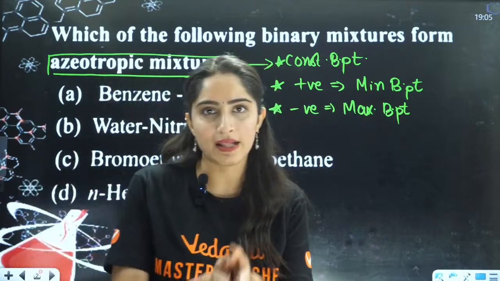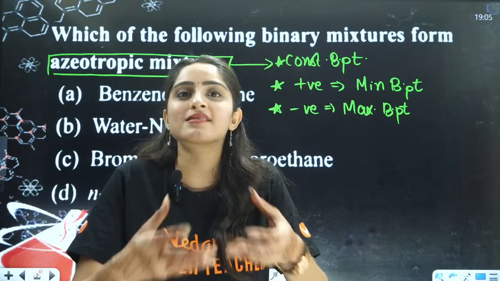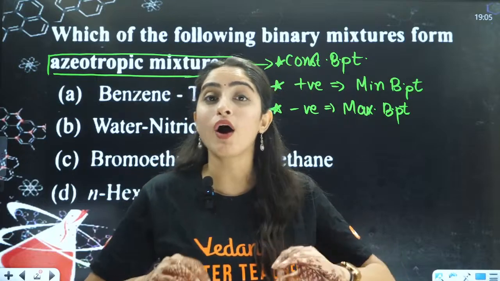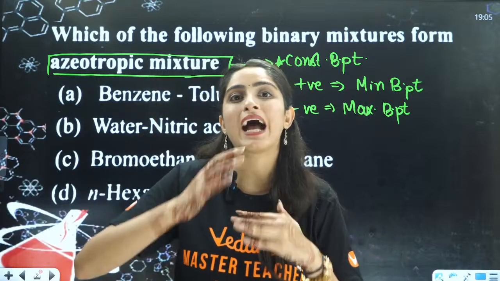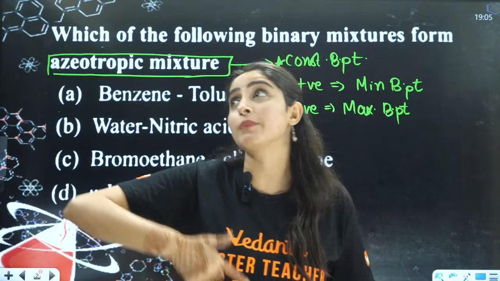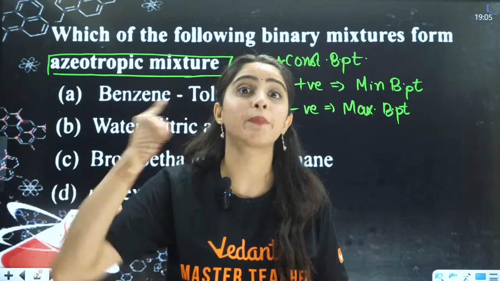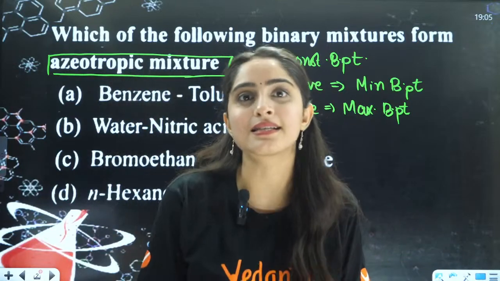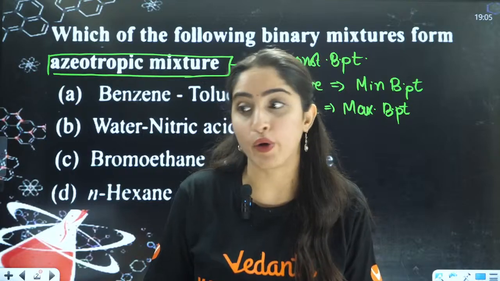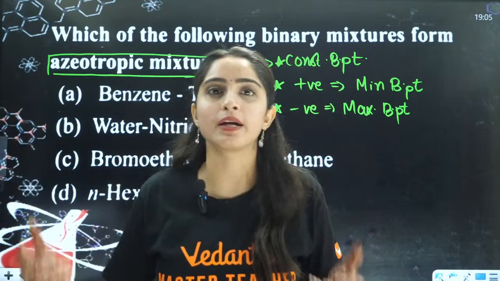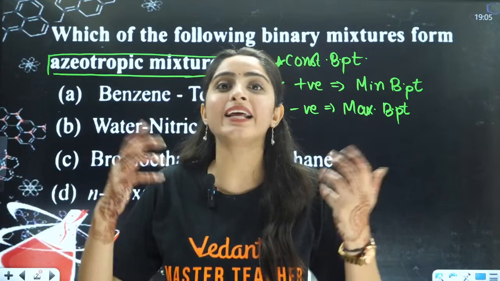Now understand one thing: what exactly is boiling point? Boiling point means that when the vapor pressure of a liquid, for example, I am a liquid, becomes equal to the atmospheric pressure that I am living in, I'll say, yes, I have achieved my boiling point. For example, your target is to have 90% marks, 95% marks, 99% marks.